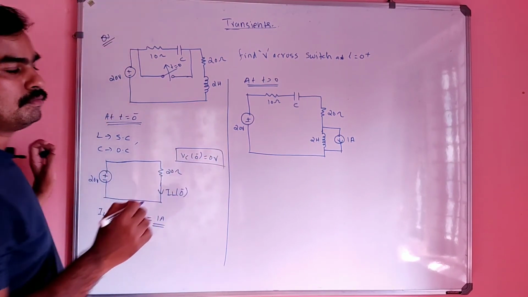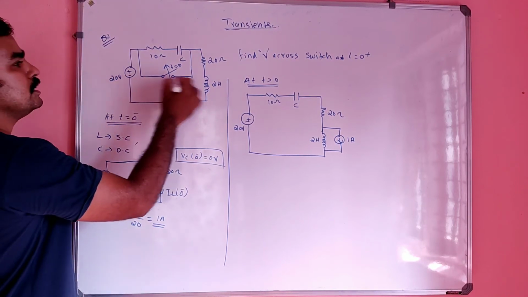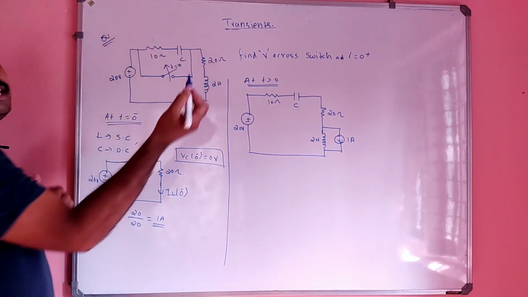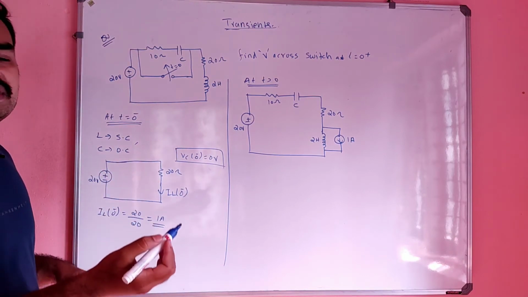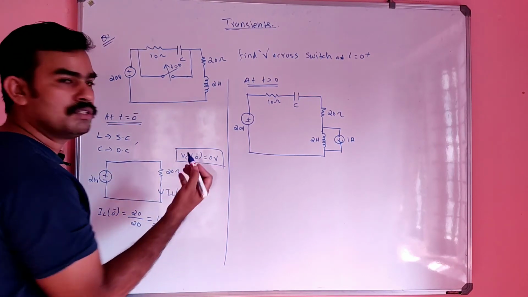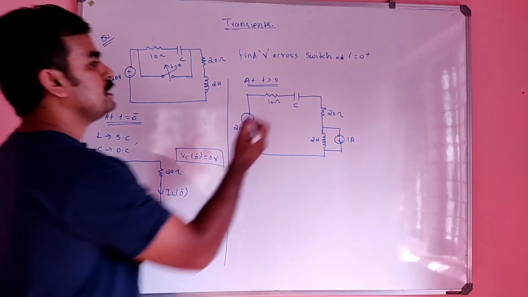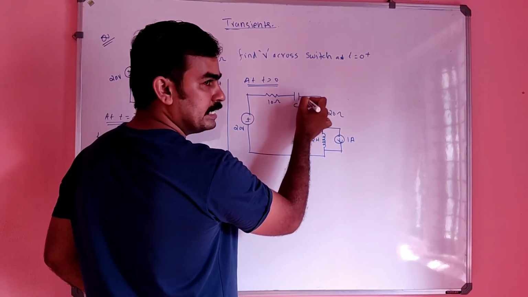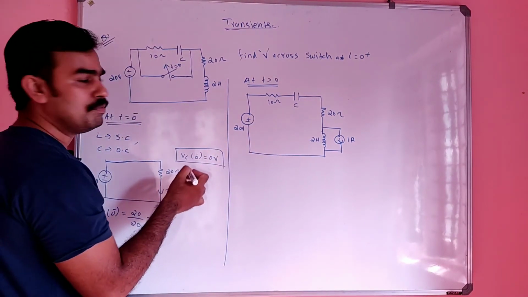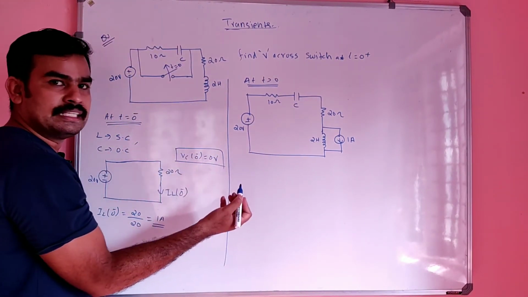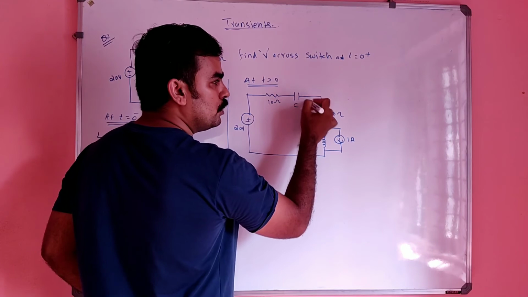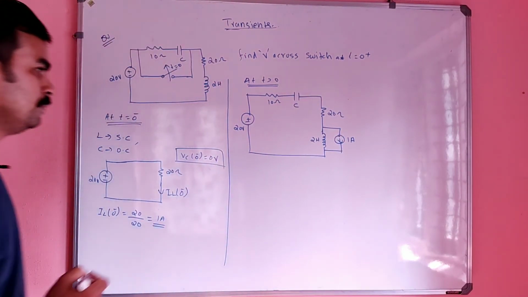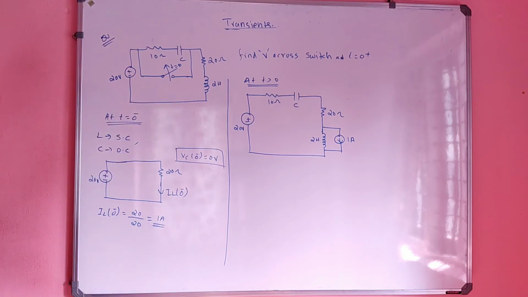Because this is shorted initially, there will not be any voltage across the capacitor. So there is a 0 voltage source in series, but we don't need to include that because it is simply shorted. So that is at t greater than 0.